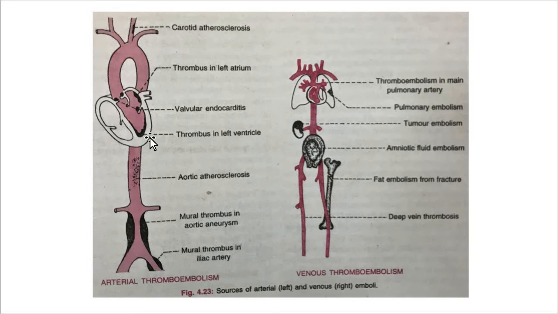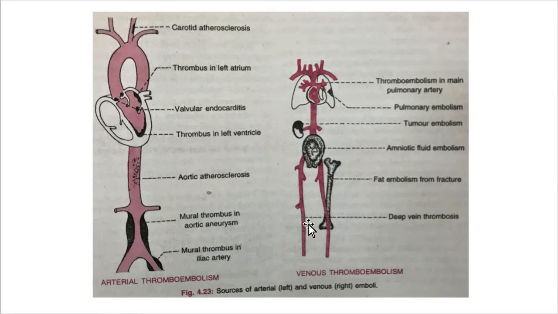This is arterial thromboembolism. Here you can see the thrombus in the left ventricle. Here, aortic atherosclerosis. Now here the mural thrombus in the aortic aneurysm, and here you can see the mural thrombus in the iliac artery. The iliac is such an artery which bifurcates to form narrower arteries again, and which continues. So it is the mural thrombus in the iliac artery, and this is arterial thromboembolism.